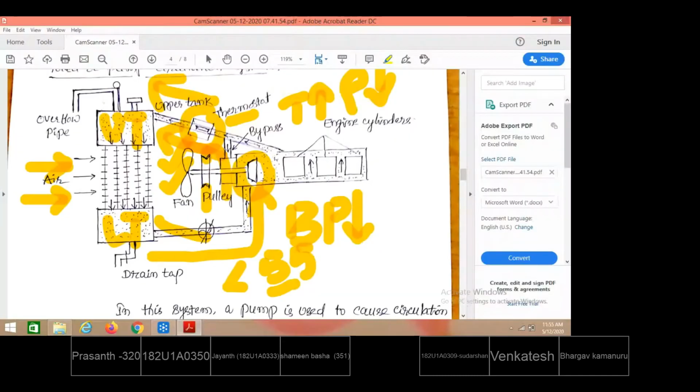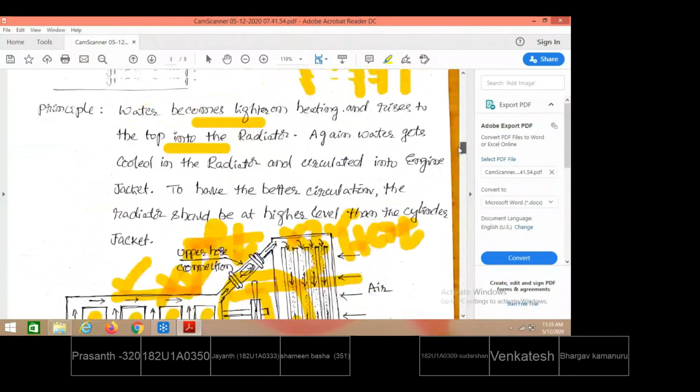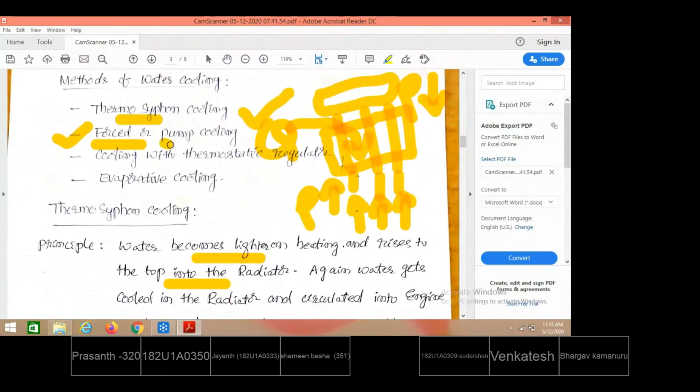Sometimes overflow of water takes place. When larger mass flow rates are allowed, the excess quantity of water beyond what can enter the radiator will be made to flow out through the overflow pipe. That is how the working principle of the forced pump system, or pump circulation system, works.